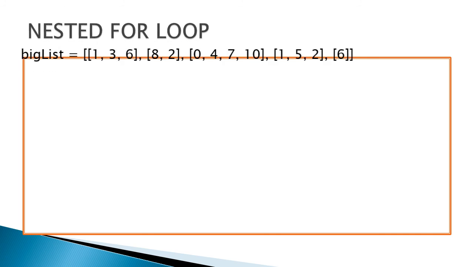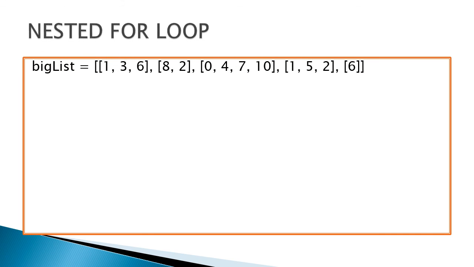Next, nested for loop. One for loop containing another for loop is a nested for loop. See the example. Big list is a list object. See here, one list contains other sublists, because it is enclosed by double square brackets, noted. The first sublist is 1, 3, 6, and next 8 comma 2 is another sublist, and 0, 4, 7, 10 is the third sublist, and the fourth one is 1, 5, 2, and the last is 6.